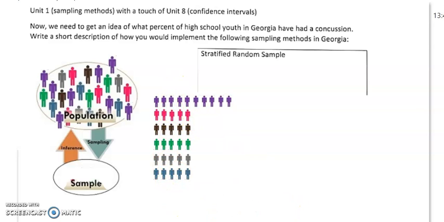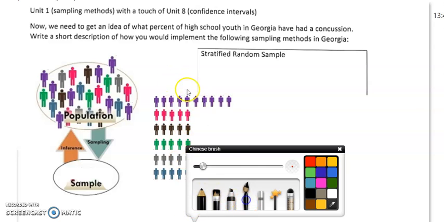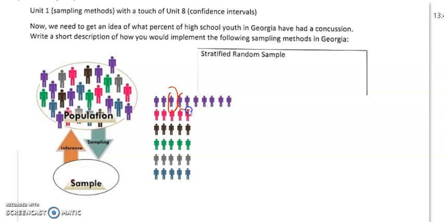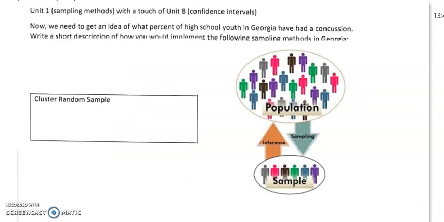So we're going to randomly select some from each group, and we're going to get twice as many randomly selected people from the purple group as we do from the other groups because there are more of them. Okay? Or we use a cluster method, which is also grouping, but it uses natural geographic groupings from this population, and we randomly select one or more of the groups and we survey everybody in that group.